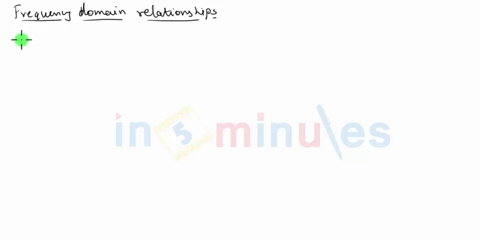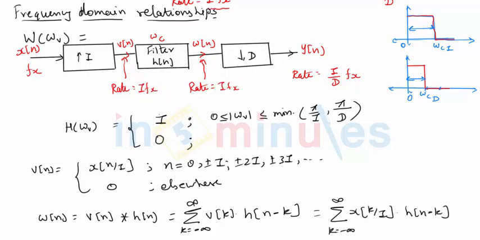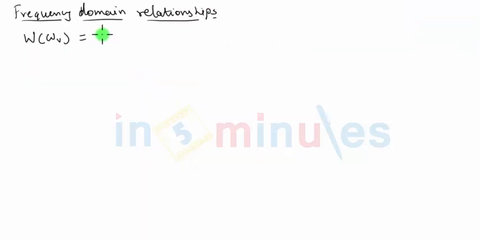I can write W in the frequency domain as capital W. I'll use capital W notation this time because of the frequency domain relationship of omega V. Omega V is nothing but the frequency corresponding to the sampling rate of Fv, and Fv will be nothing but I times Fx, because the sampling rate at the input and output of the filter is exactly the same. So I can use omega V corresponding to the sampling rate I Fx. So W will be nothing but capital H of omega V.